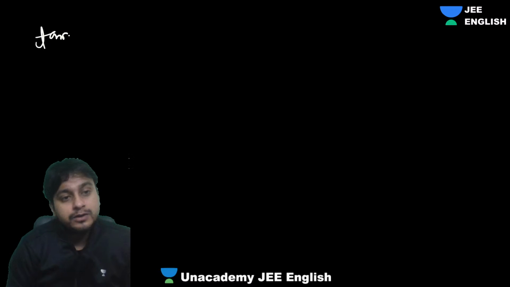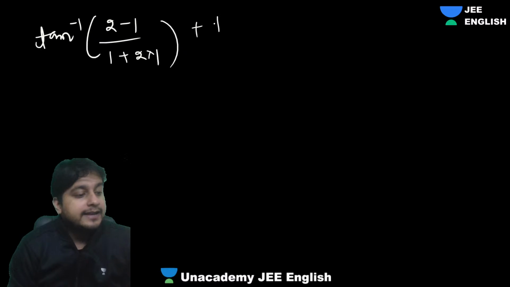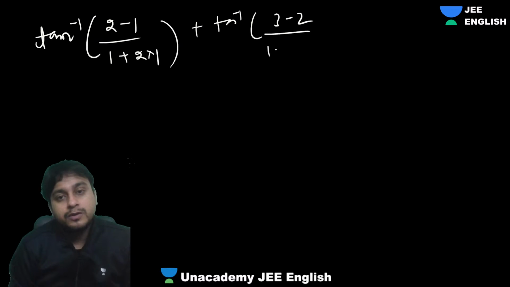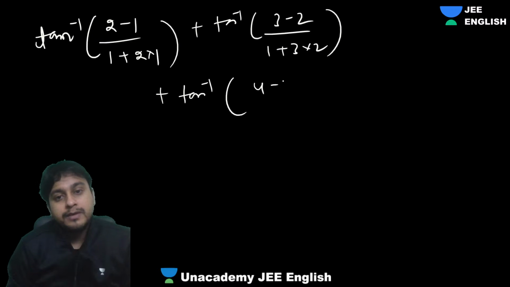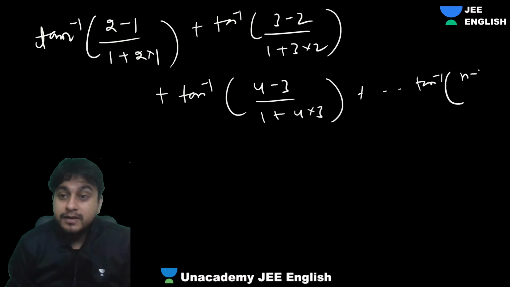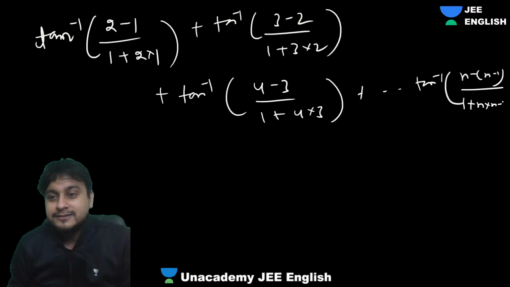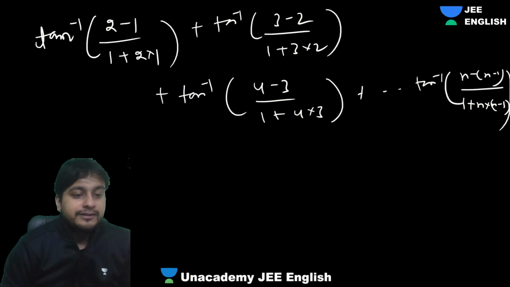We'll get tan inverse (2 minus 1) upon (1 plus 2 into 1), then tan inverse (3 minus 2) upon (1 plus 3 into 2), then tan inverse (4 minus 3) upon (1 plus 4 into 3), and so on till tan inverse (n minus 1) upon (1 plus n into n minus 1). Only 1 will come in the numerator, no issues apart from that. So what are we getting to be precise? Tan inverse (x minus y) upon (1 plus xy), again and again, and so on.